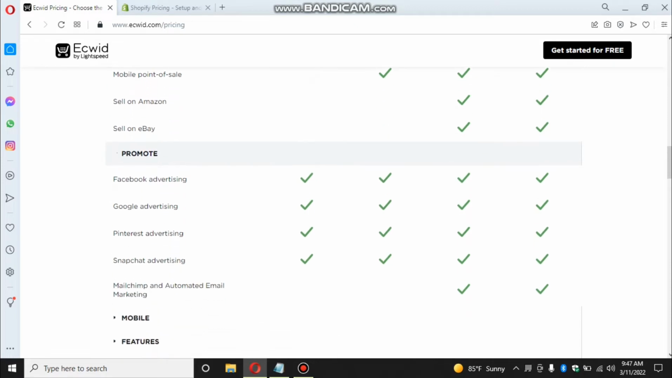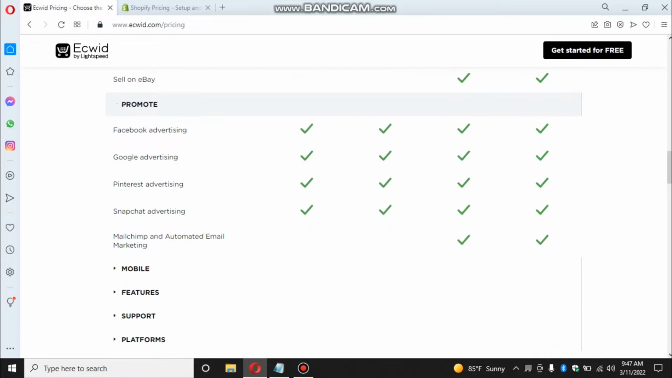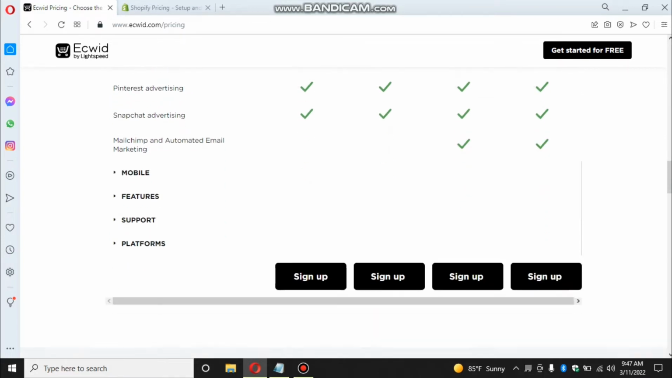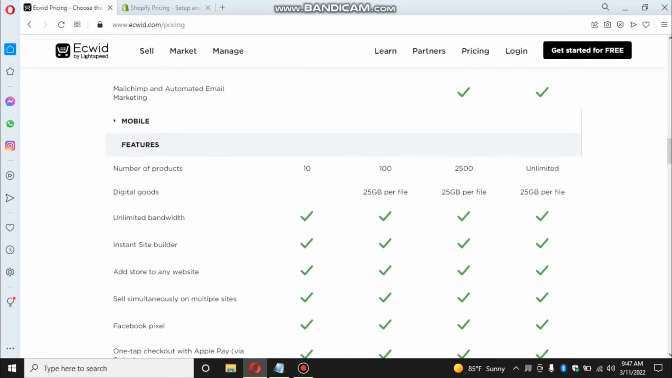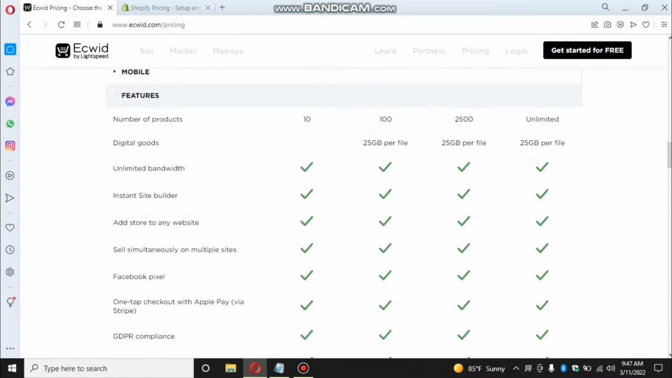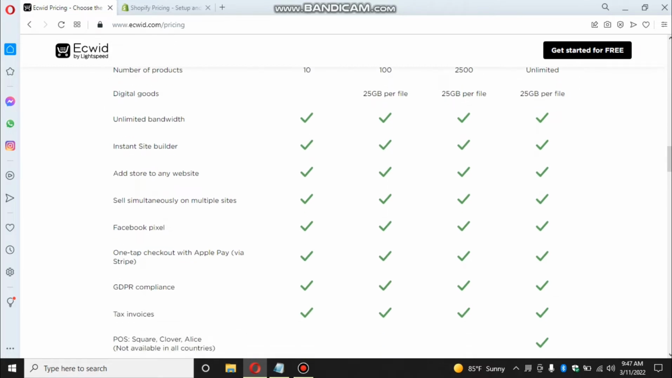So the promotion you can get in the free plan itself, right? Only the MailChimp and automated email marketing you will not be getting. So all the other stuff you will be getting, right? And other features, right? Number of products in the free plan, you can sell 10 products, and here 100, 2500 and unlimited. And digital goods you can't sell in the free plan, as we said earlier in the last video. And also guys, unlimited bandwidth, it is related to hosting, right? You don't need to get hosting separately, because they give you hosting from their own platform.